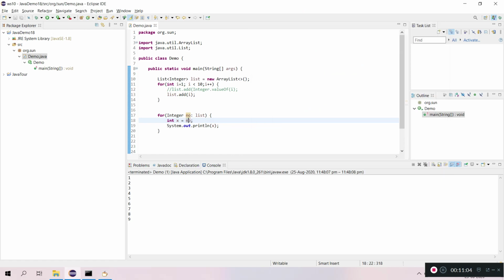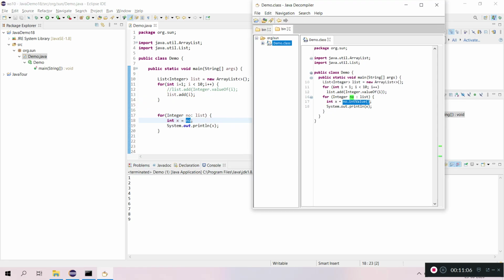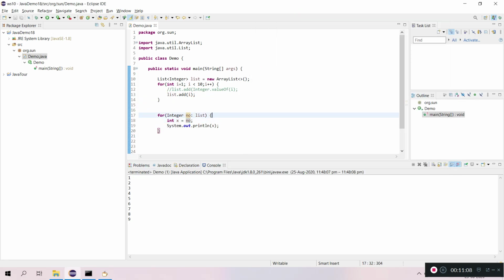It's simply added by the Java compiler for us. So this is how autoboxing and auto unboxing happen, and this automatic process of converting a primitive type to its counterpart wrapper class, which are object types, is done by the Java compiler.